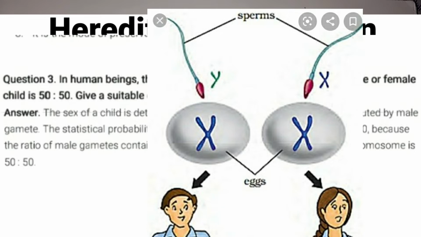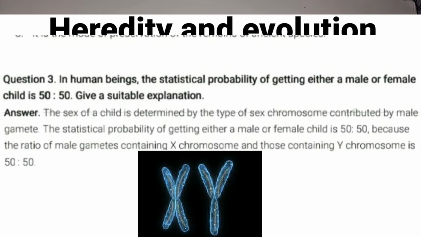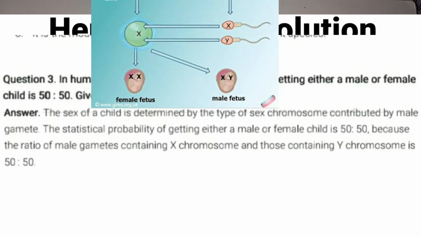You understood, children. So the sex of a child is determined by the type of sex chromosomes contributed by male gametes. The statistical probability of getting either a male or a female child is 50-50 because the ratio of the male gametes containing X chromosomes and those containing Y chromosomes is 50-50. So 50% of the sperms carry X chromosome, 50% of the sperms carry Y chromosome. That is the reason why the statistical probability of getting either a male or a female child is 50-50.